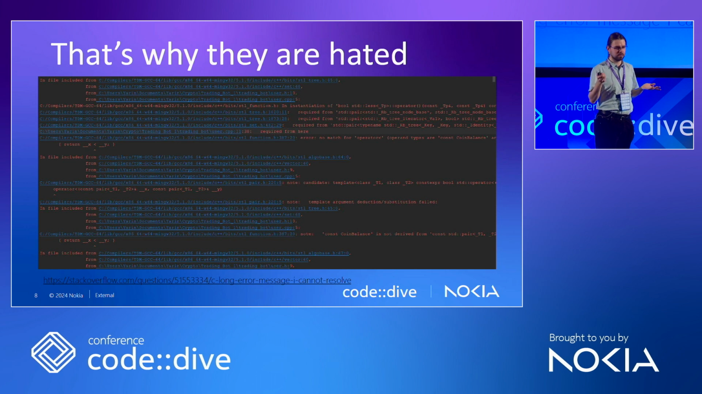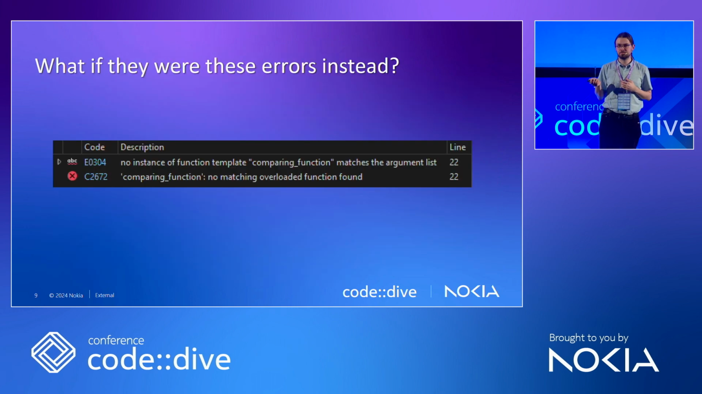So how about if this error, this one singular block of error that could easily be 7, 8, 9 screens long, we change it to something like this? Much better. We are told where the error is, line 22, and we are told what actually is wrong with our code: function template comparing function is missing, something went wrong. That would be much better.